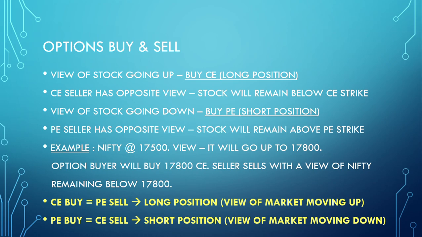Basically both are betting on the market moving up, that is a long position. So anybody who is buying an option will buy a call option, and anybody who is an option seller will sell a put option to take a long position in the market. Similarly, when the view is that the market is moving down, the option buyer will buy a put option, and if there is an option seller, he would like to sell a call option. So put option buy is equal to call option sell, and this is called a short position because the view of the market is moving down.